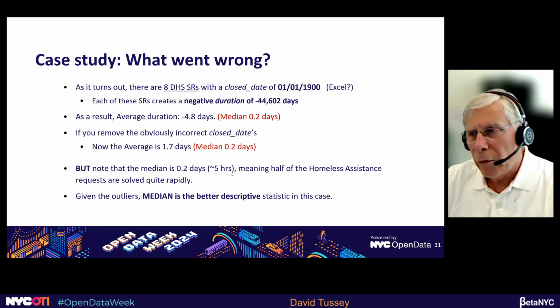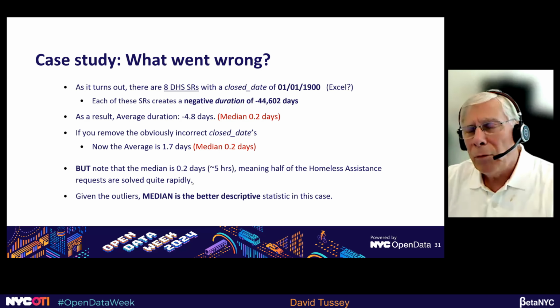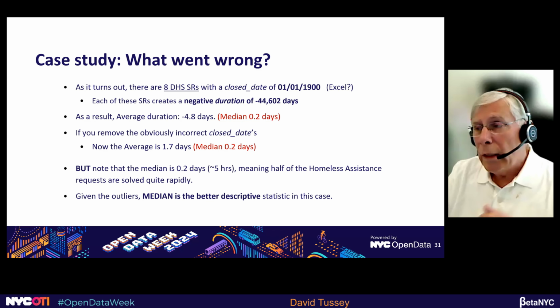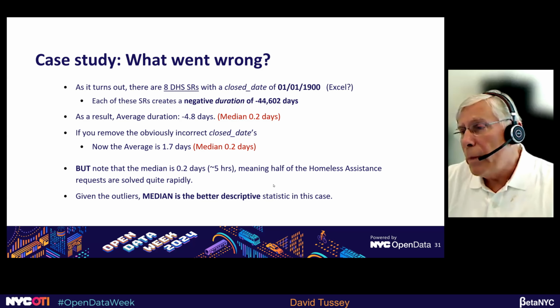That's about 5 hours. And that value means that half of the homeless assistance requests are solved pretty rapidly. I mean, I think we'd be happy if the Department of Homeless Services, and I think they would be very happy knowing that over half of their requests are resolved in less than 5 hours. And so in this case, given the outliers, the median is the better descriptive in this case.